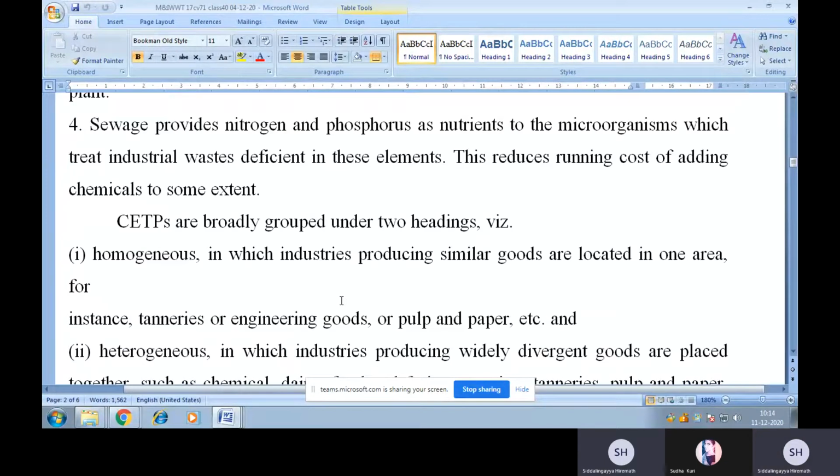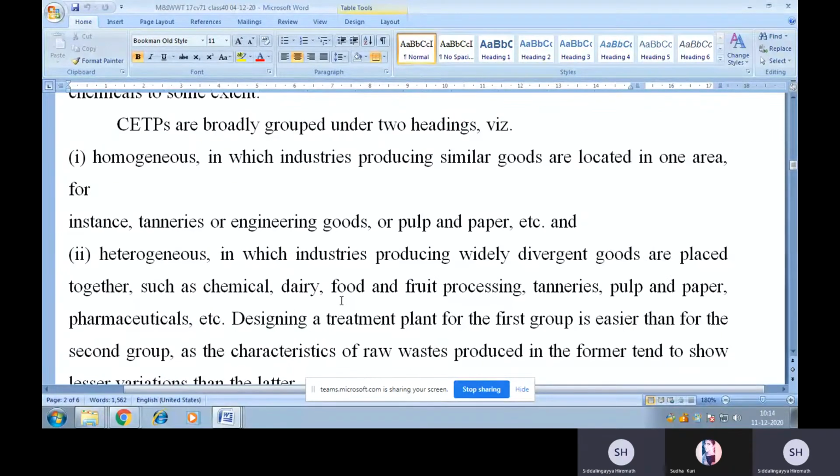CETPs are broadly grouped under two headings. First one is homogeneous, in which industries producing similar goods are located in one area, for example, tanneries or engineering goods or pulp and paper mills, etc. Second one is heterogeneous, in which industries producing widely diverse goods are placed together, such as chemical, dairy, wood and fruit processing, tanneries, pulp and paper mills, pharmaceutical, etc.